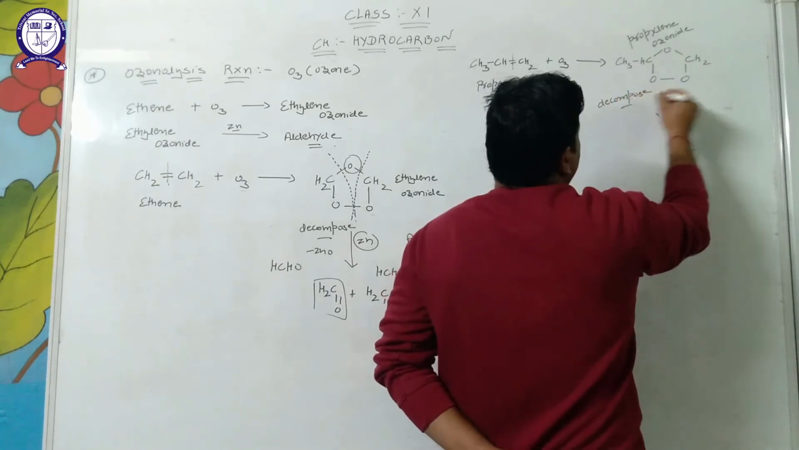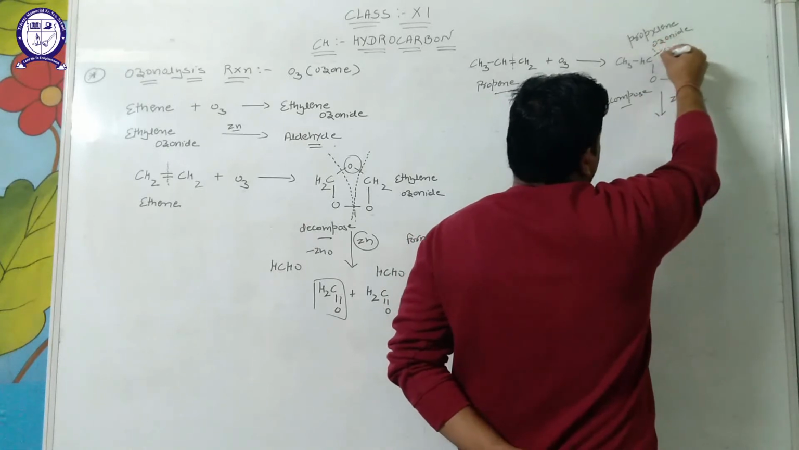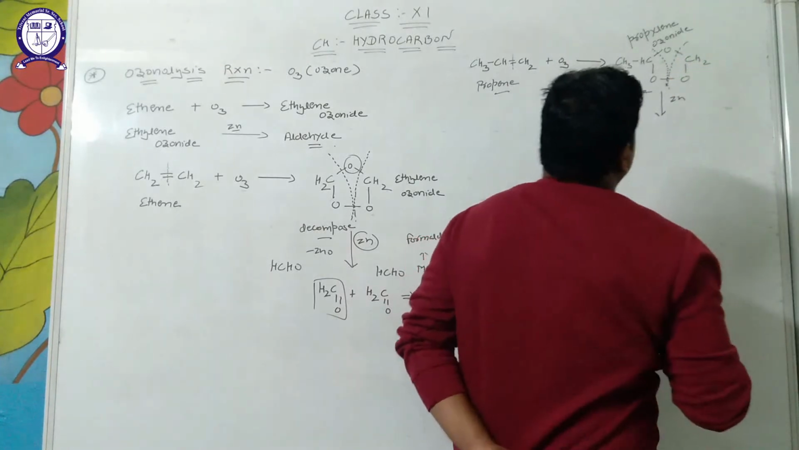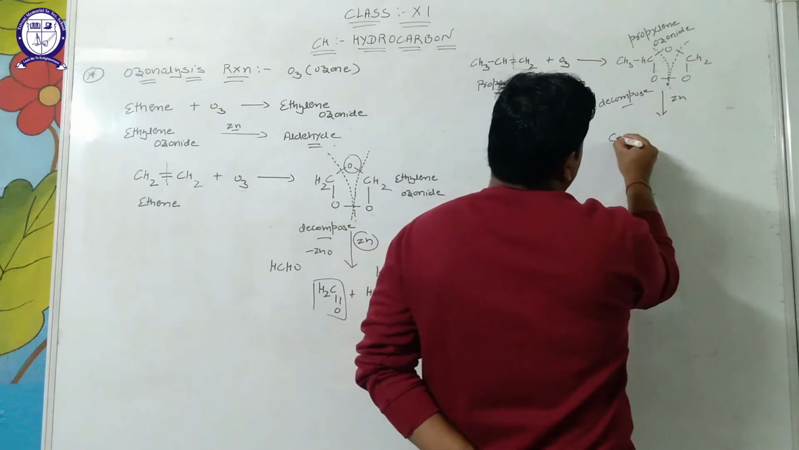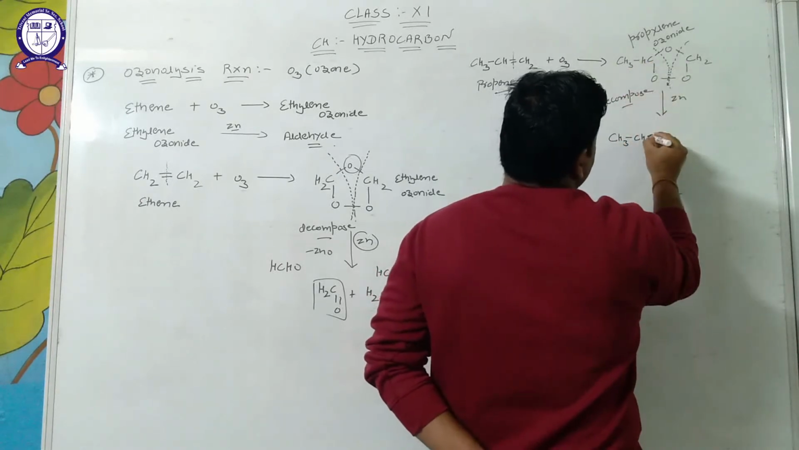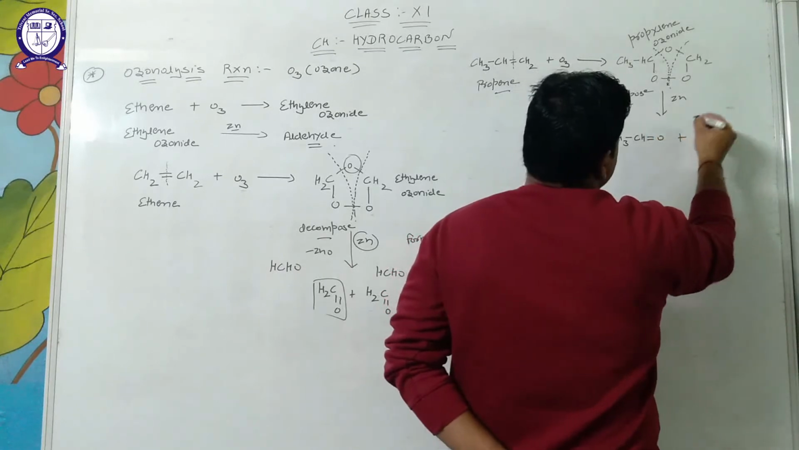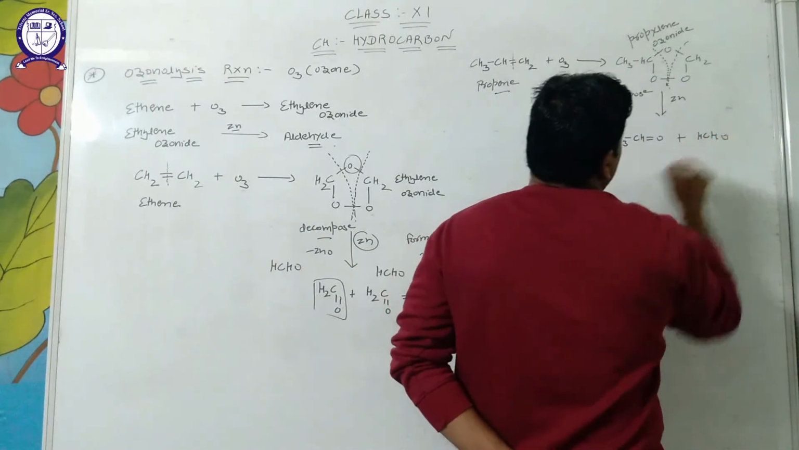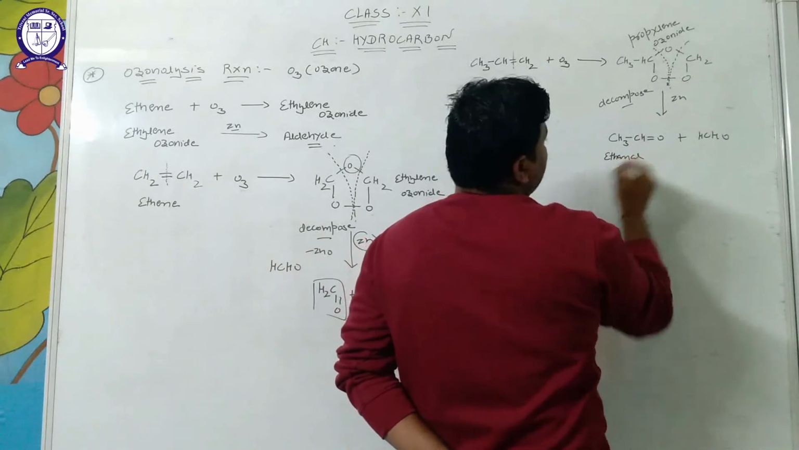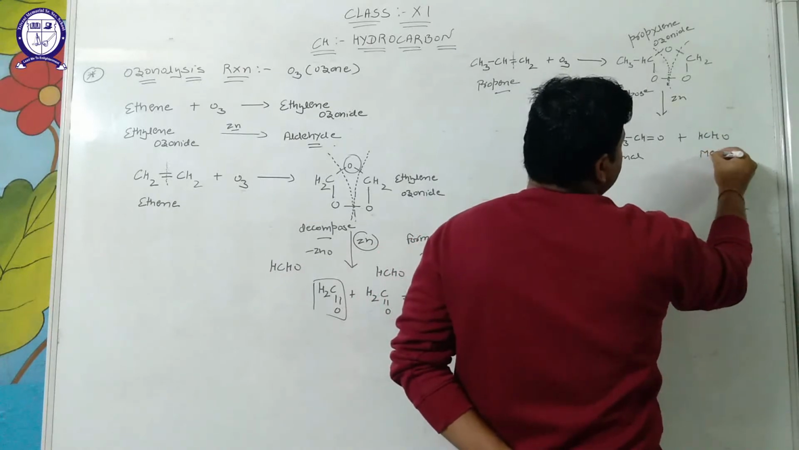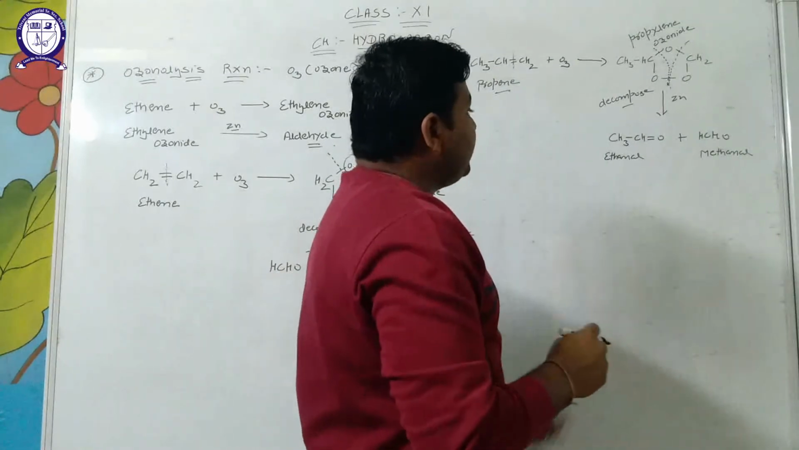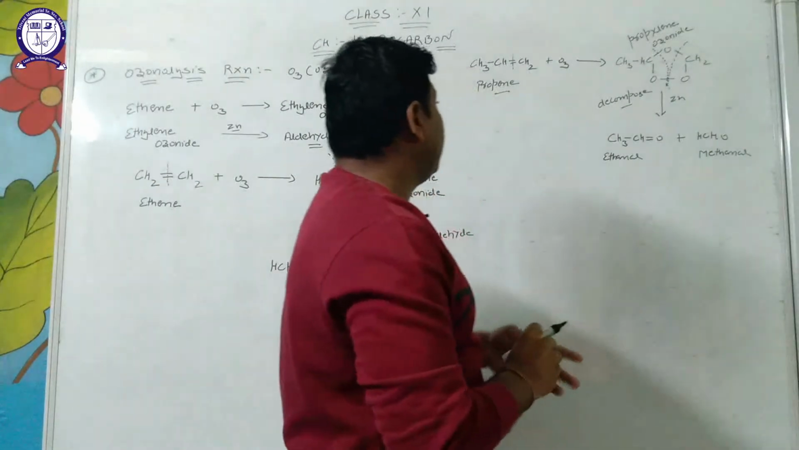After decomposition in presence of Zn, clean cleavage from here, and it gives the formation of CH3CH=O plus HCHO. One compound name is ethanal and another is known as methanal. Clear? These are the IUPAC names. One is ethanal and another is methanal.